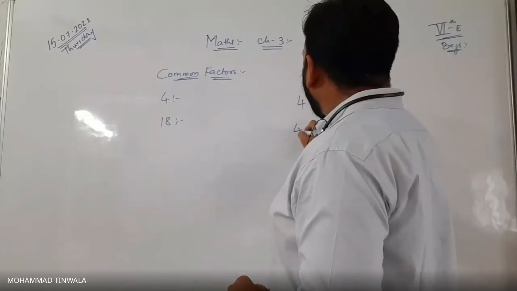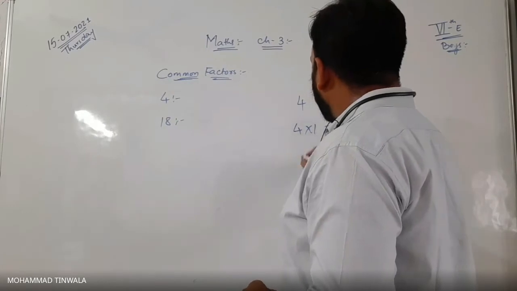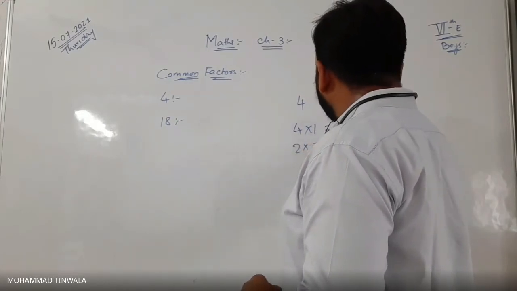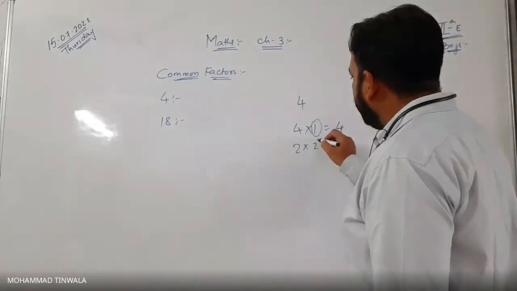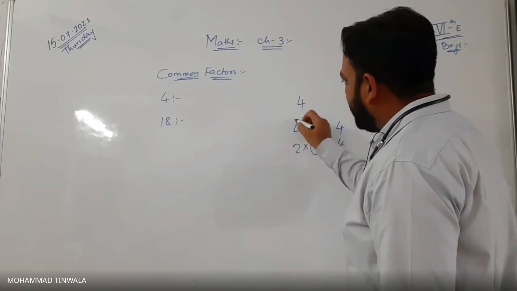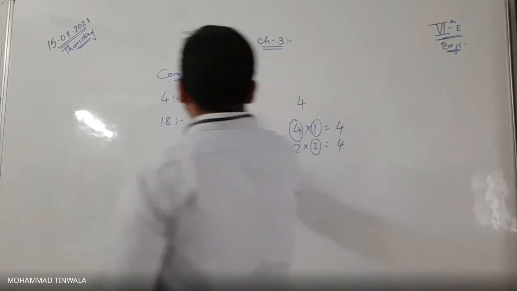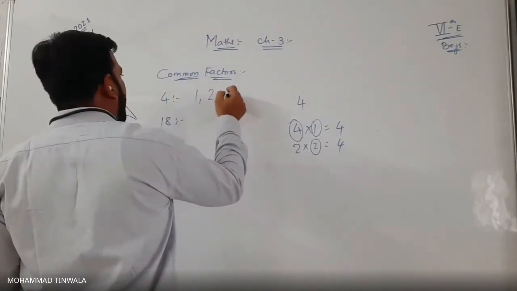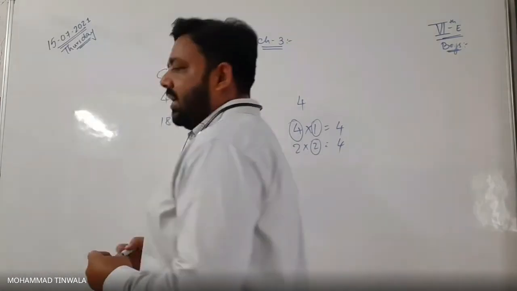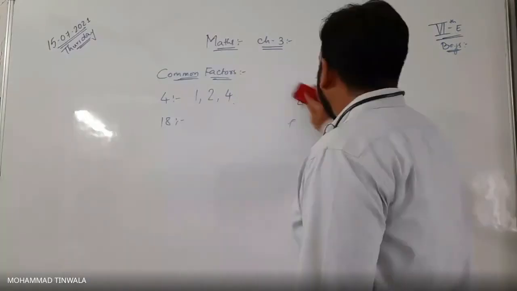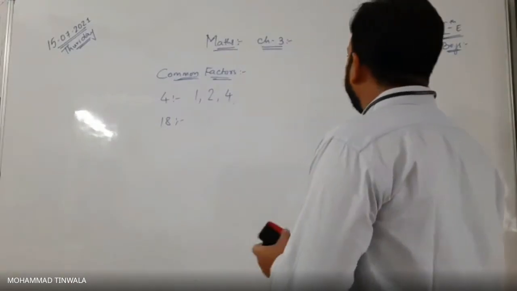If I say 4, can I say 4 ones are 4? 2 twos are 4? Yes or no? Yes, sir. So what are the factors here? 1, 2. 2 is common, so you cut one 2, and 4. So the factors of 4 are 1, 2 and 4. Any doubt here? No, sir. Okay.